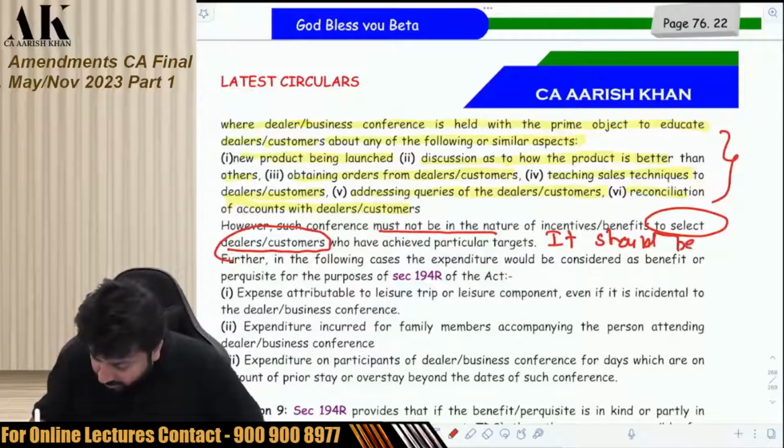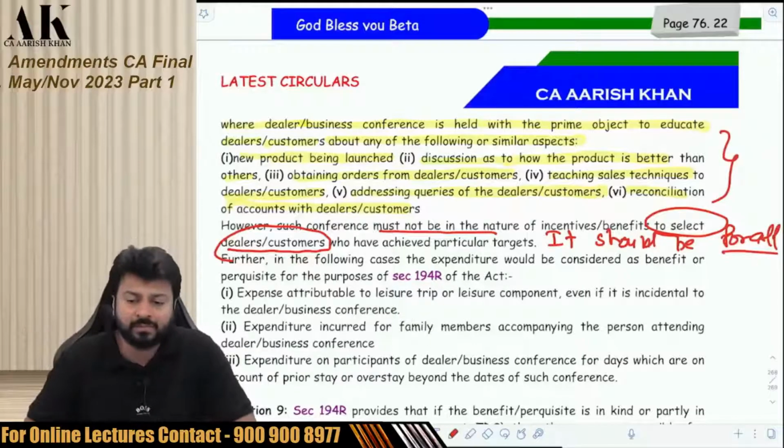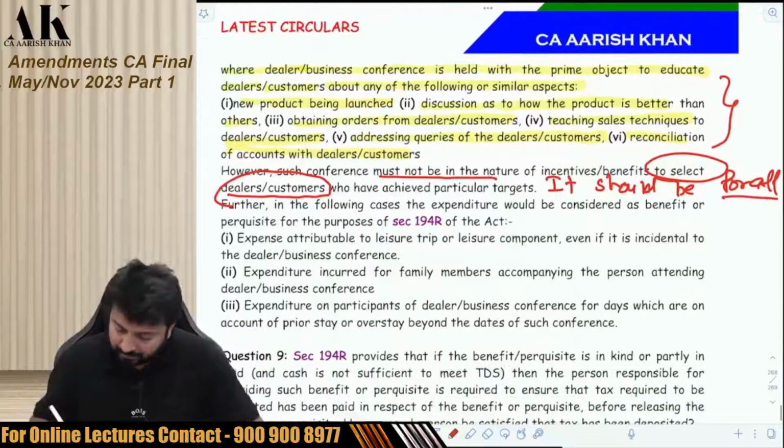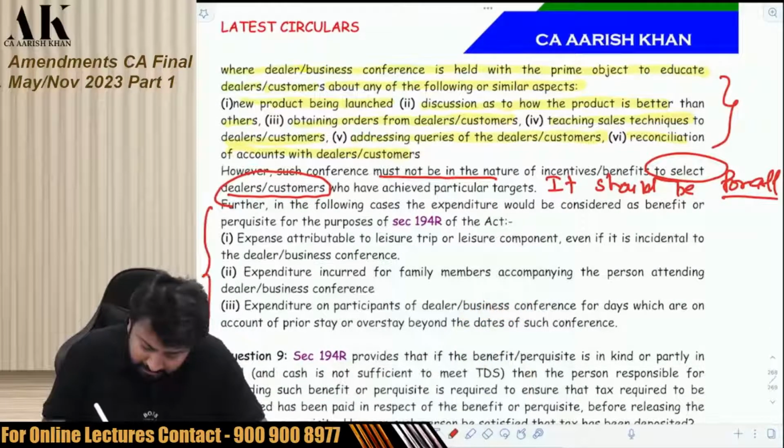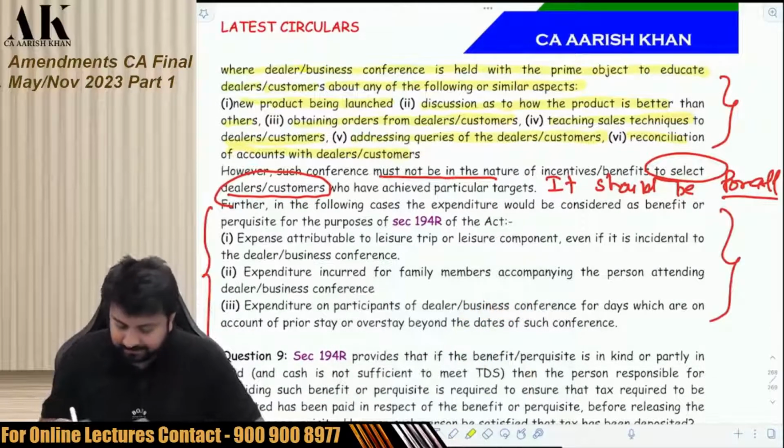It should be for what? It should be for all the customers and all the dealers. It should not be for selected customers. Secondly, in these cases, you have to deduct TDS. In the following cases, the expenditure would be considered as benefit for the purpose of 194R.